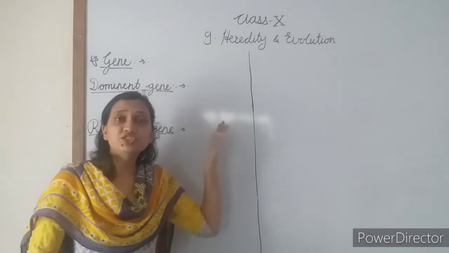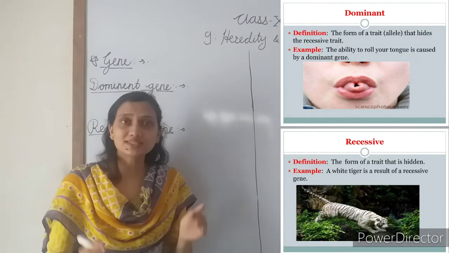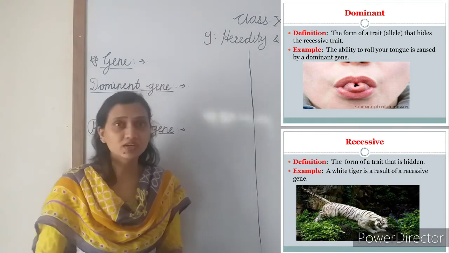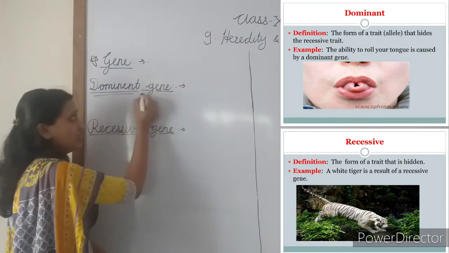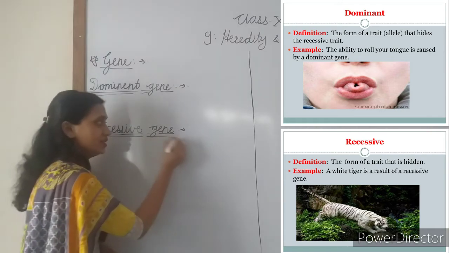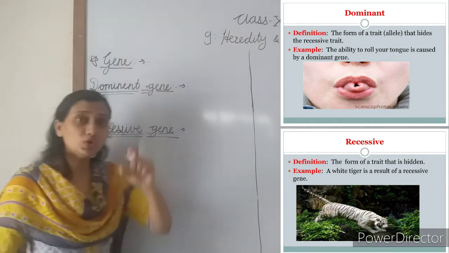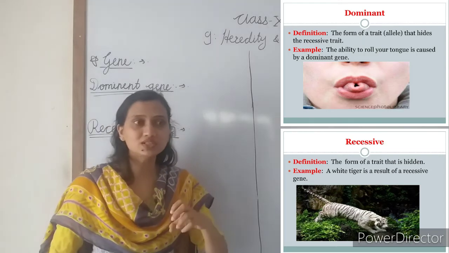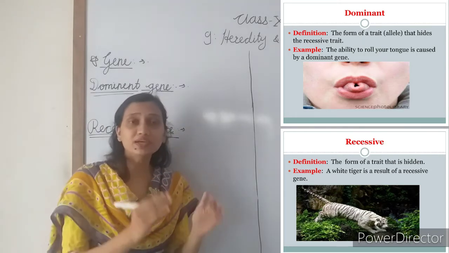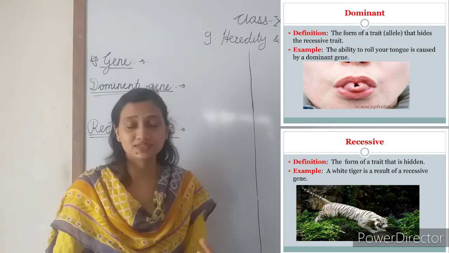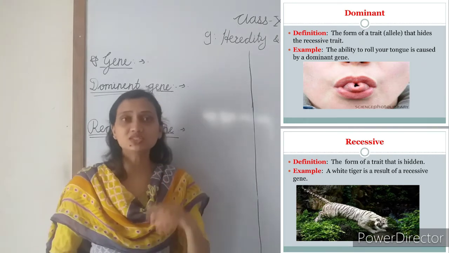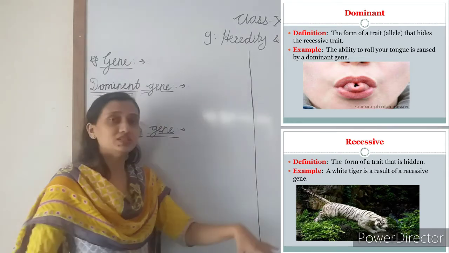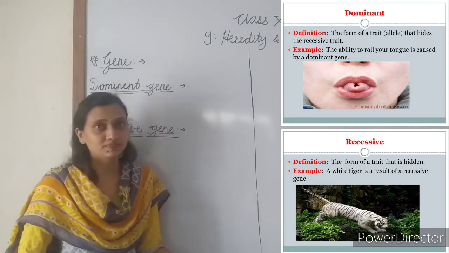Now, the genes controlling the same characteristic of an organism are of two types: a dominant gene and a recessive gene. What is a dominant gene? The gene which describes the appearance of the organism even in the presence of the alternative gene.